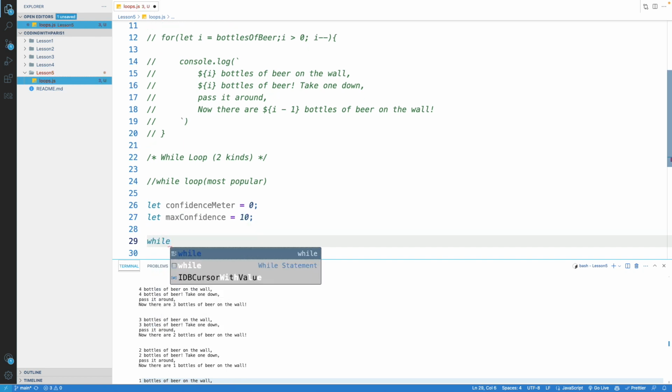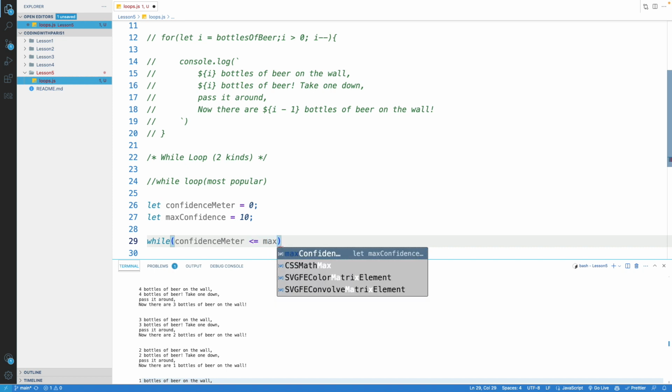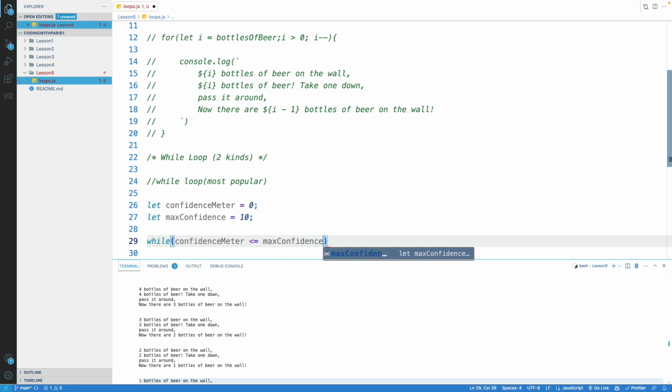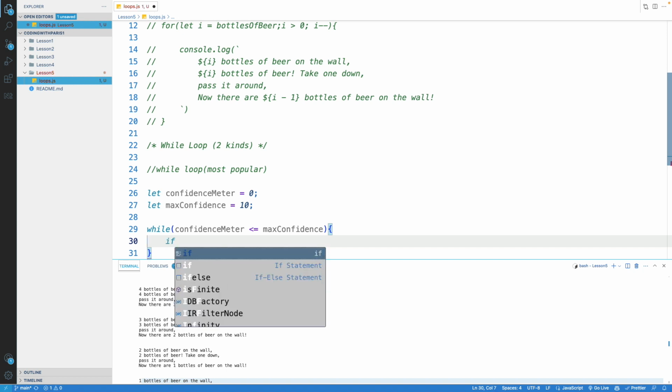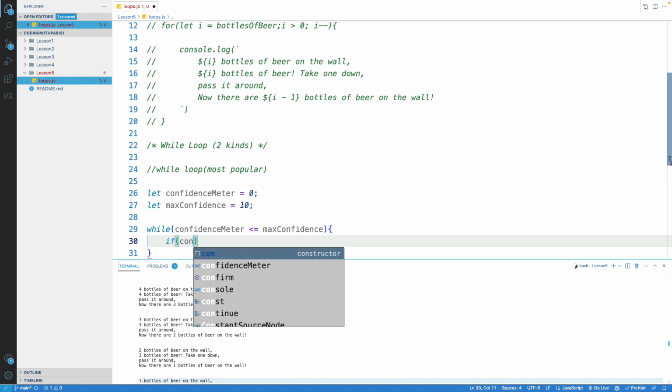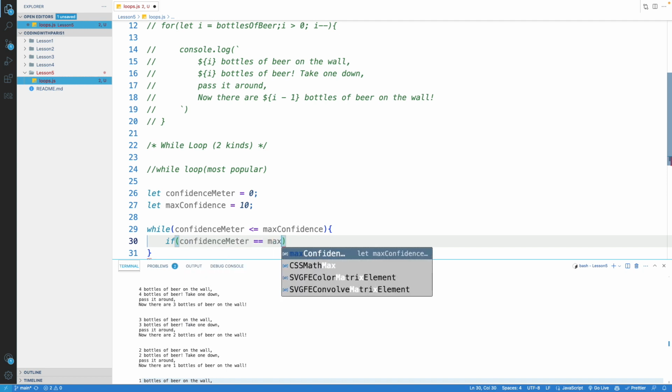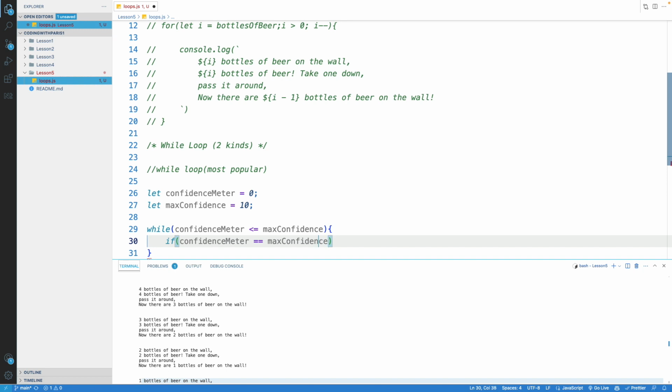We type the keyword while, open and close parentheses, confidence meter less than or equal to max confidence. This is our expression here. We're going to do an open curly brace, and inside this open curly brace, just copy the text that I'm going to write down. If confidence meter equals max confidence, let's do a triple equals on that.